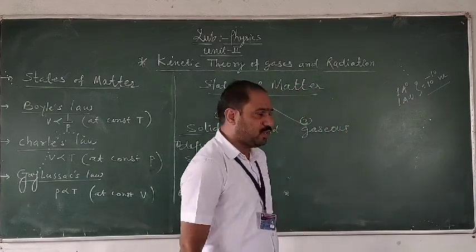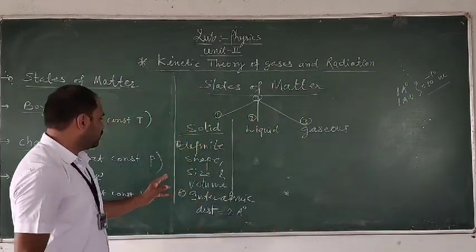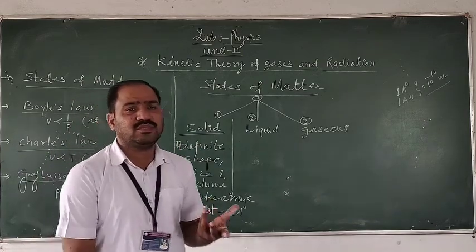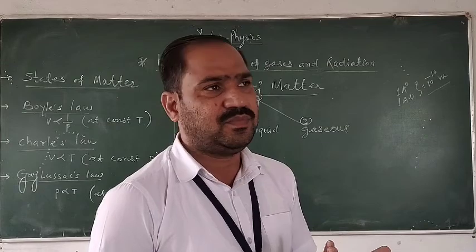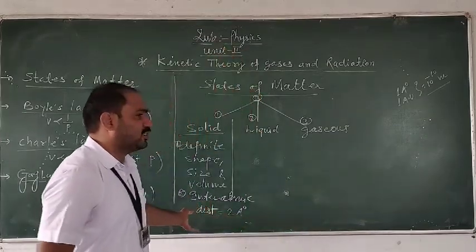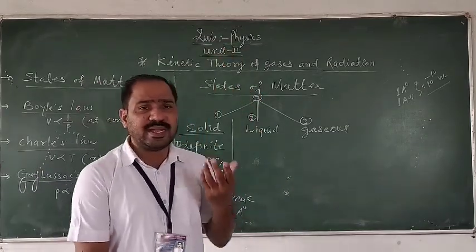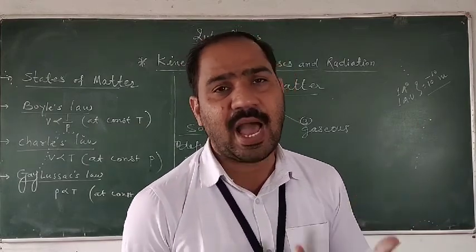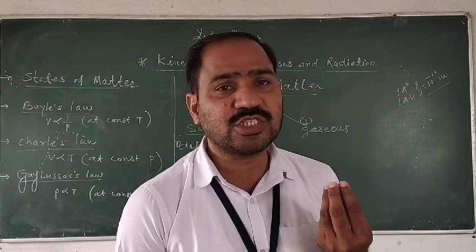So in the case of the solid, the distance between the two atoms is very small, about two angstrom. Therefore the interatomic forces between two or more atoms are very high, very strong.